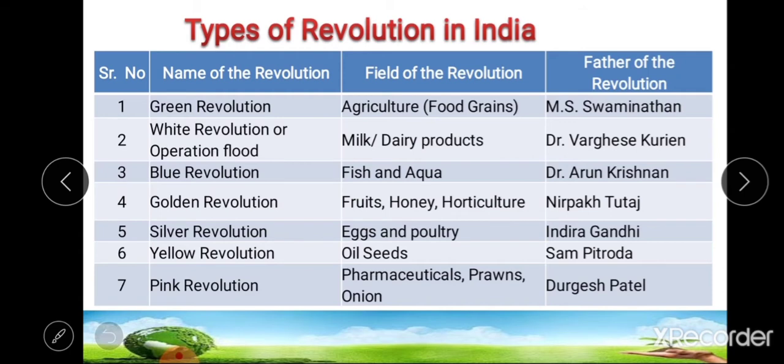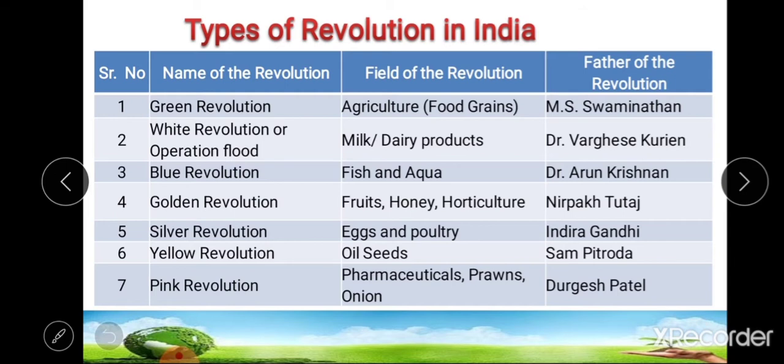So types of revolution, there are about 16 types of revolution in India. In that, the first type is green revolution. This green revolution was done in the field of agriculture, especially food grains, and the father of green revolution was M.S. Swaminathan, and the period of green revolution is during 1966.